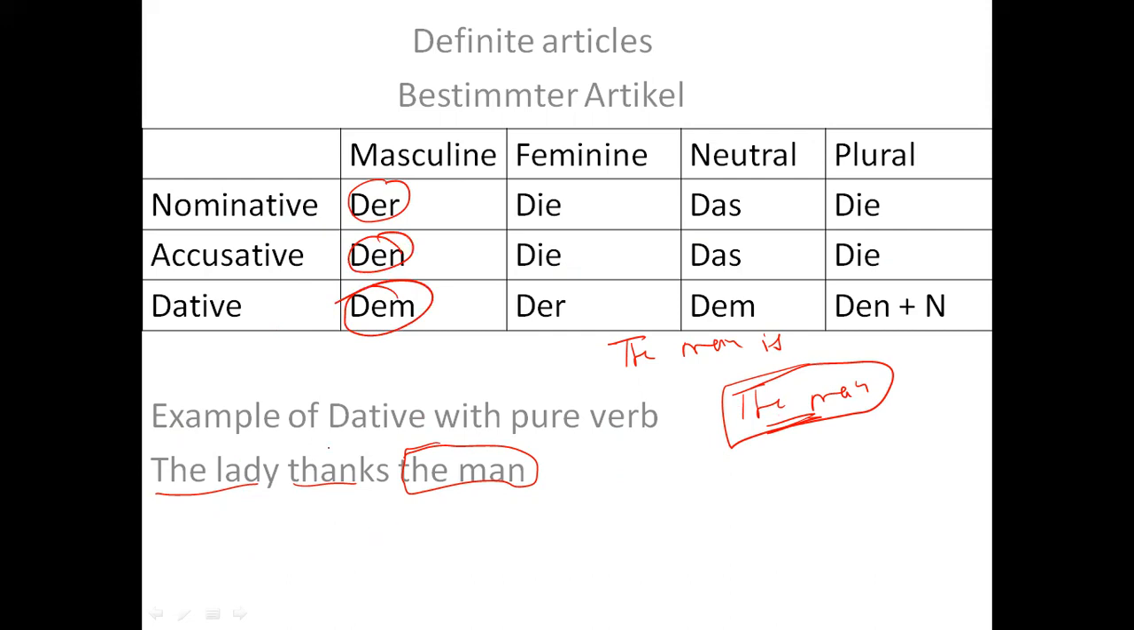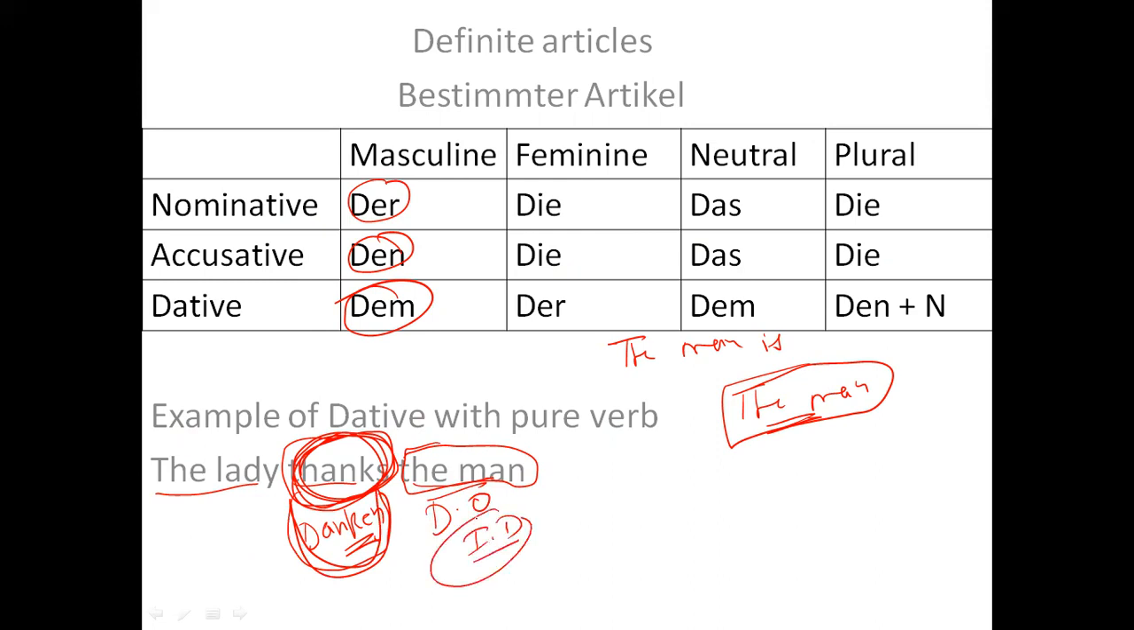Now here, as you already know, thanks is a pure dative verb. We have already covered this topic, dative verbs, right? So danken was the verb which belongs to pure dative verbs. If you have not revised, then I request you to please go through the notes and revise dative verbs. It is very, very important to understand dative verbs. Only then will it be easier for you to identify whether the object is a direct object or an indirect object, right? So here the man is an indirect object.